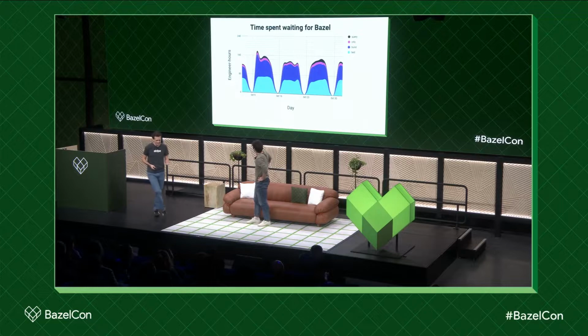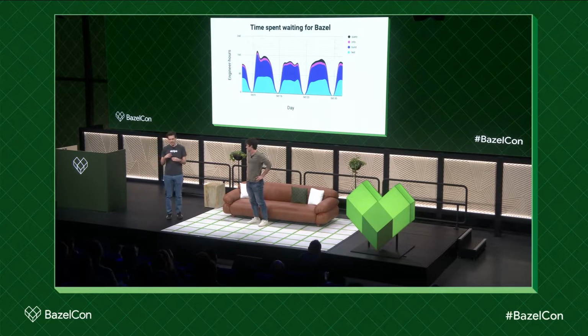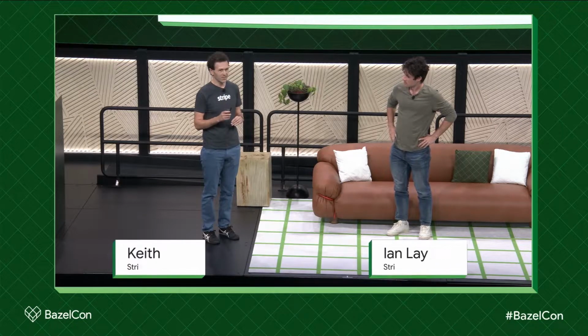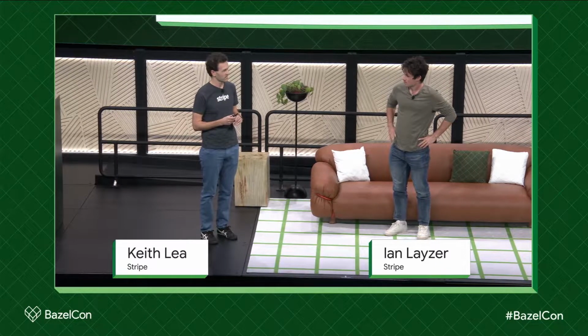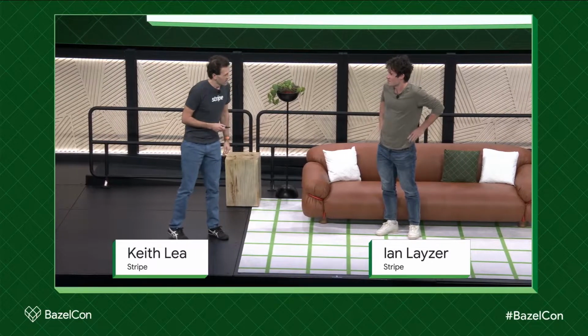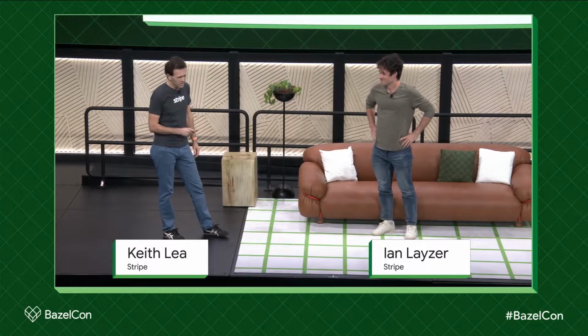I just checked. And if you add up all the time that Stripe engineers wait for Basil every day, you get 150 hours per day. We're paying 10 engineers every day just to sit and wait for Basil. But so why does it take so long? You know, that's a really good question.